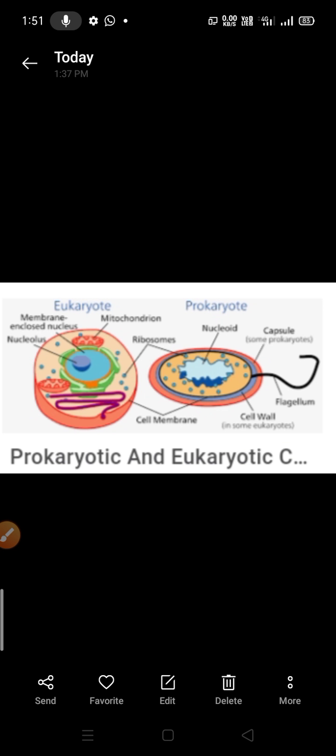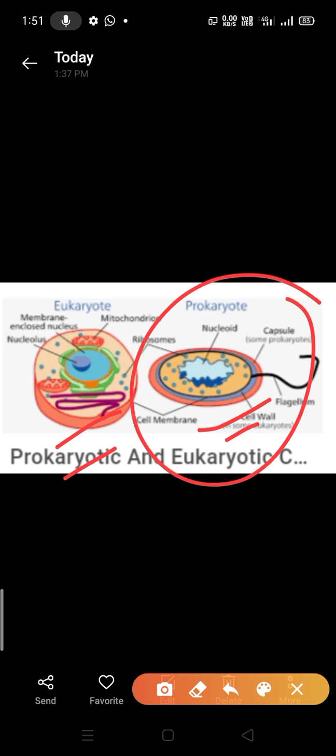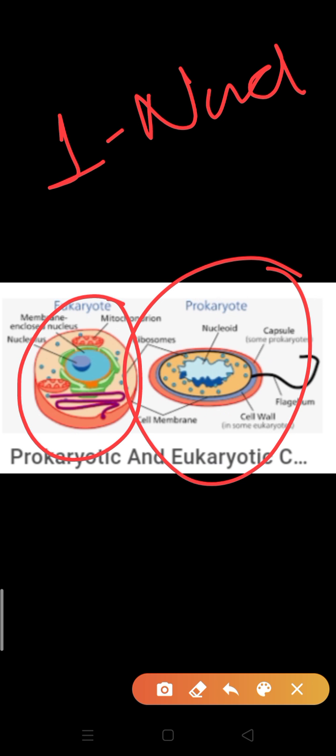Okay, so two types of cells you can see on your screen, the prokaryotic cell and the eukaryotic cell. This is the prokaryotic cell, this is the eukaryotic cell. Prokaryotic cells have a few things you can observe. One by one I am going to tell you about them. What are these points? The first point about the prokaryotic cell is that it has an incipient nucleus, meaning the nucleus is not developed very well. But in the eukaryotic cell a true nucleus is present.